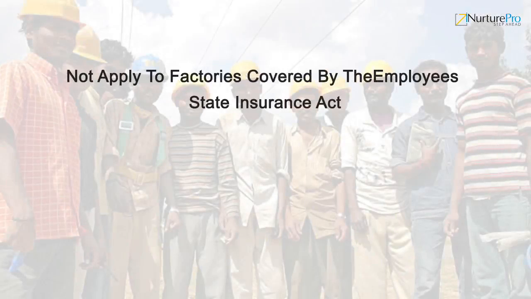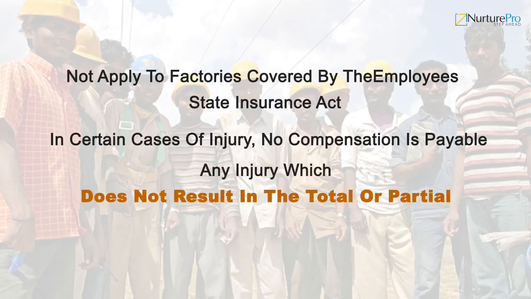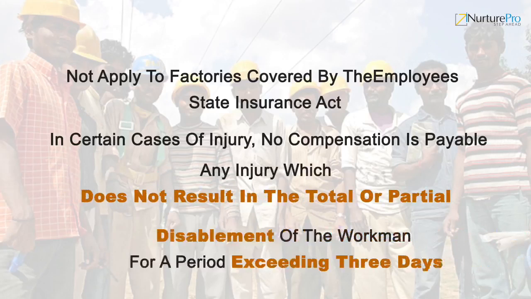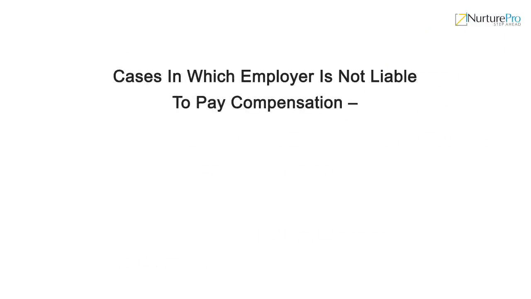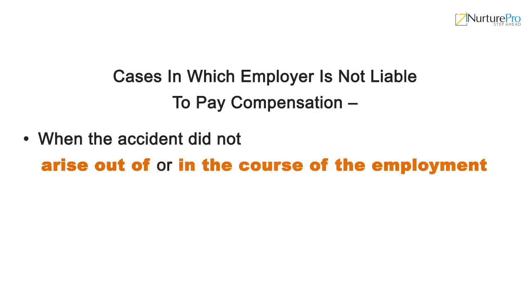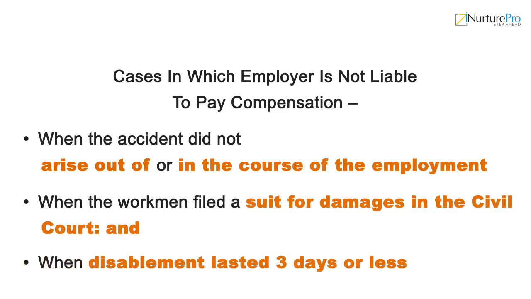The Act also provides that in certain cases of injury, no compensation is payable. For example, any injury which does not result in the total or partial disablement of the workman for a period exceeding 3 days. In certain cases, the employer is not liable to pay compensation. Such cases are: number 1, when the accident did not arise out of or in the course of the employment. Number 2, when the workman filed a suit for damages in the civil court. And number 3, when disablement lasted 3 days or less.